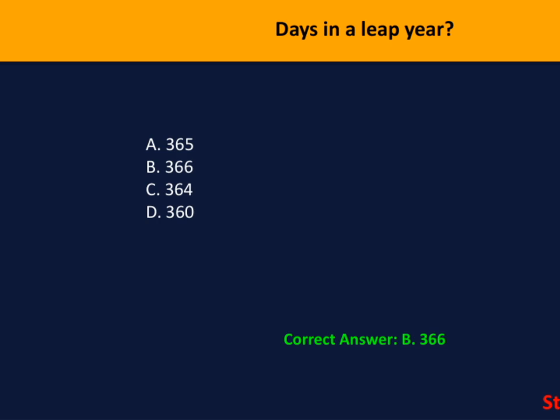The reason we do this is because a solar year, the time it takes for the Earth to orbit the Sun, is approximately 365.24 days. By adding that extra day every 4 years, we account for that quarter of a day and keep our calendar accurate. This small adjustment helps prevent our seasons from drifting over time, which is especially important for agricultural planning, holidays, and many aspects of daily life. So, in summary, a leap year has 366 days to keep our calendar in sync with the Earth's orbit.